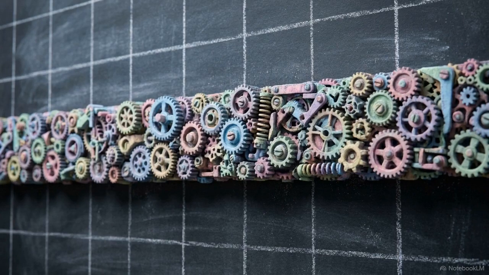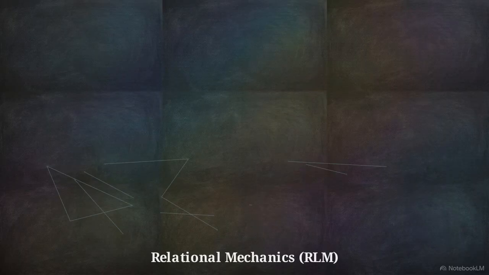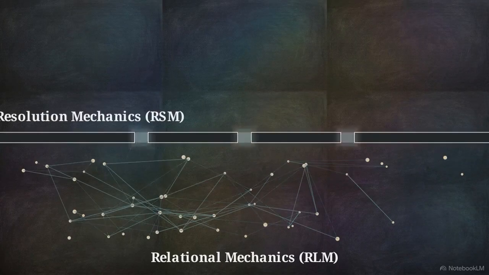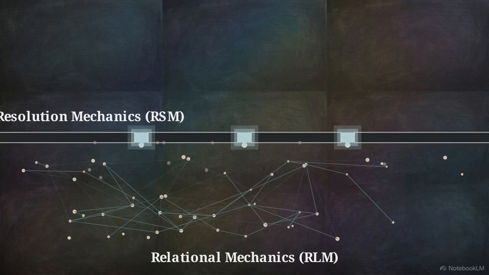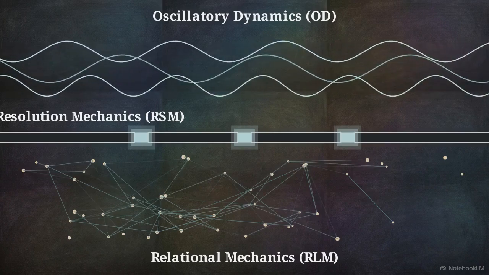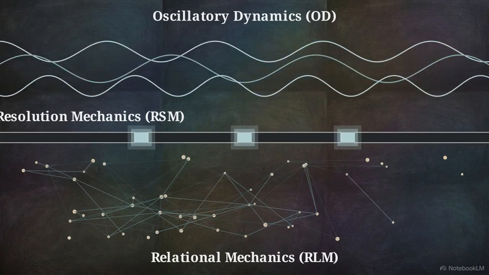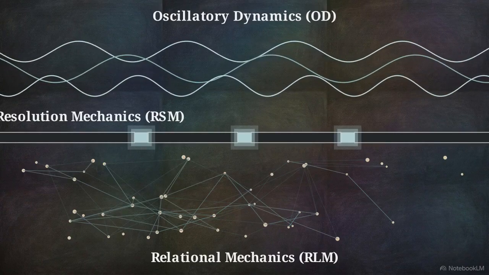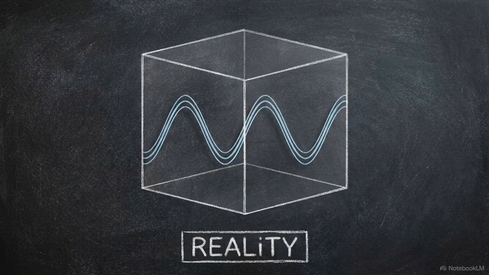The foundational layer is relational mechanics, a dense network of every possible physical relation. Above is resolution mechanics, an aperture selectively filtering data from below. The top layer, oscillatory dynamics, is all we measure, patterns stable enough to survive the filter with phase structure intact. What we call reality is the survivor of a specific observational aperture.